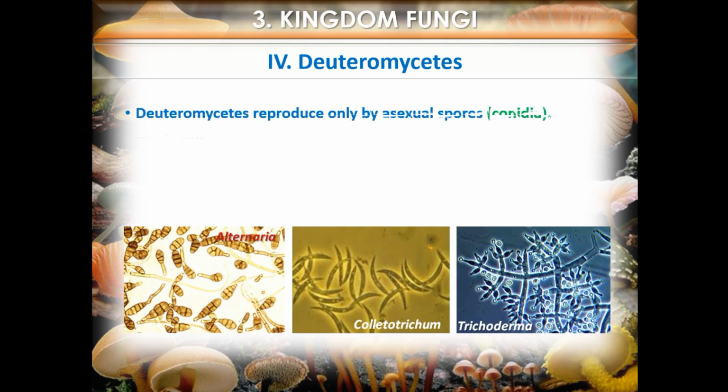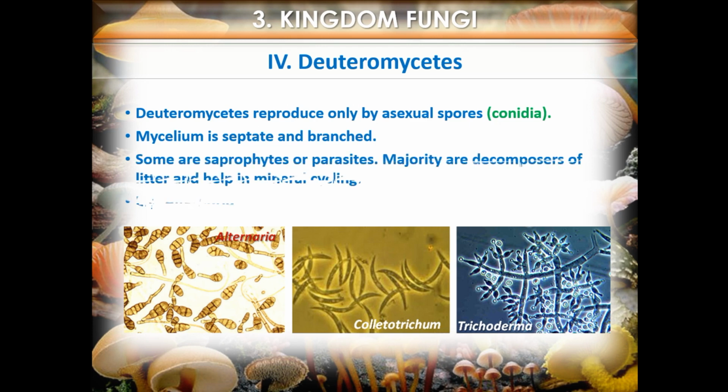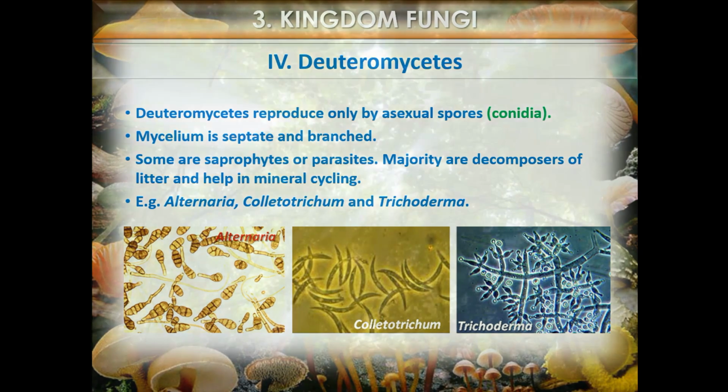Deuteromycetes reproduce only by asexual spores, conidia. Mycelium is septate and branched. Some are saprophytes or parasites. Majority are decomposers of litter and help in mineral cycling. E.g. Alternaria, Colletotrichum, and Trichoderma.